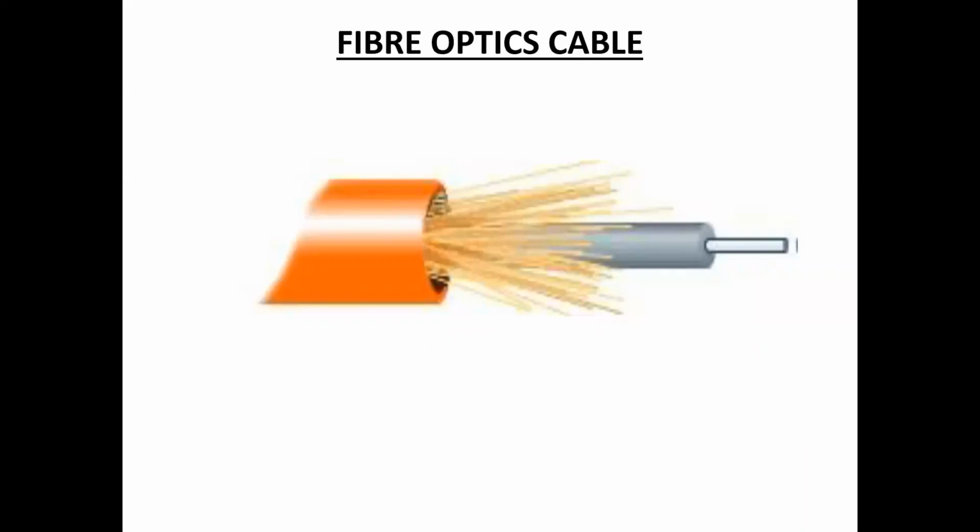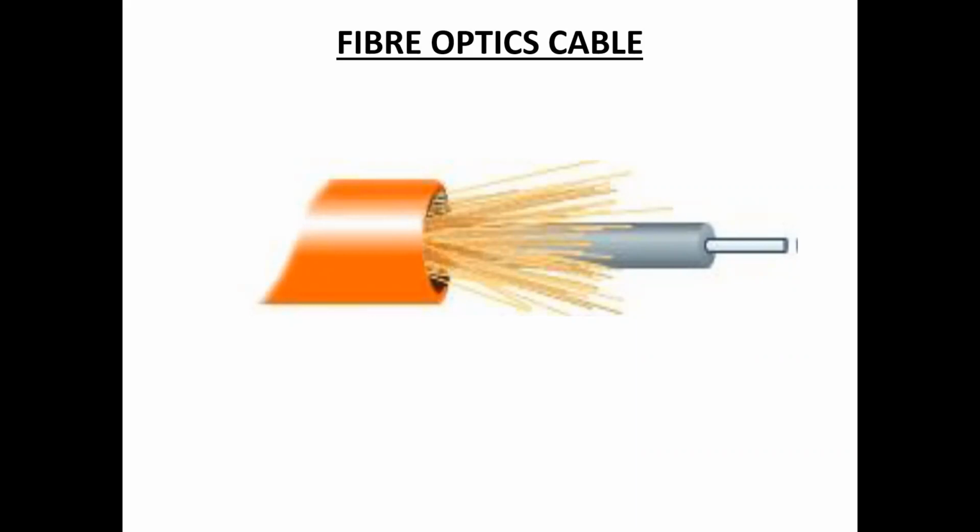So fiber optic cable consists of a center glass core surrounded by several layers of protective materials. Second, fiber optic cables transmit light rather than electronic signals.